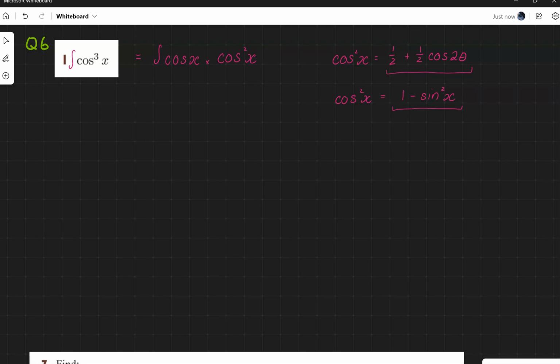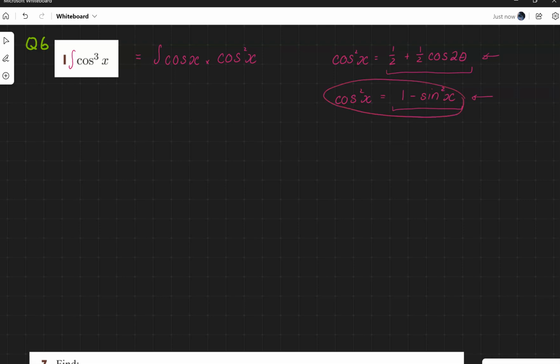for this one, you're going to end up with cos x or cos theta times cos 2 theta, which might be a little bit of a pain. Whereas when we use this one, you're going to end up with cos times a sine, and using substitution, integration by substitution, that gives us a little bit more hope. So we're not quite convinced, but we're going to give this one a shot.